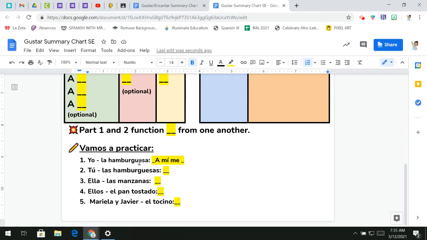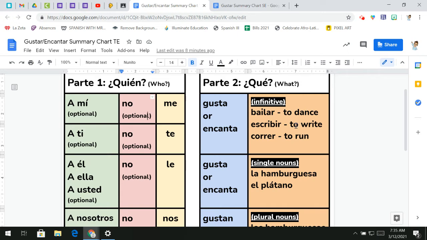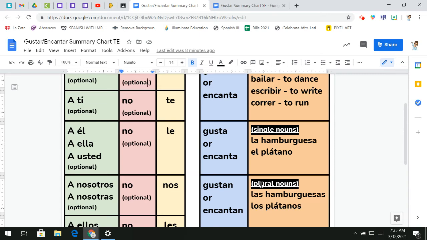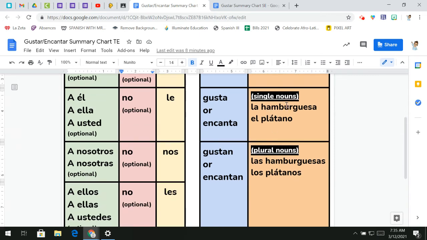So la hamburguesa, hamburger, just one. So we have infinitives. Remember, an infinitive is bailar, escribir, correr, AR, IR, or ER, meaning to dance, to write, to run. We're not talking about infinitives. You have your single noun, okay? An example here, la hamburguesa, exactly what we're talking about, when you're talking about one item, or plural nouns when you're talking about multiple items.